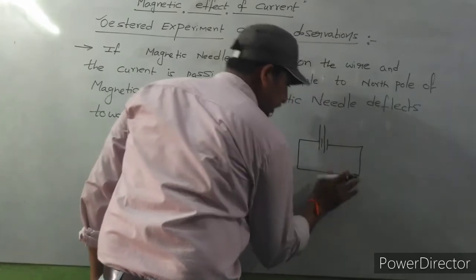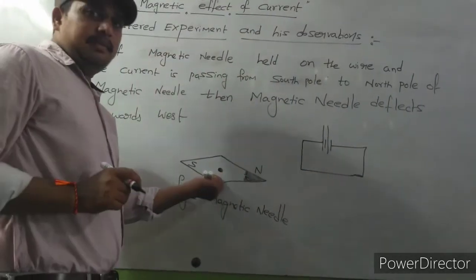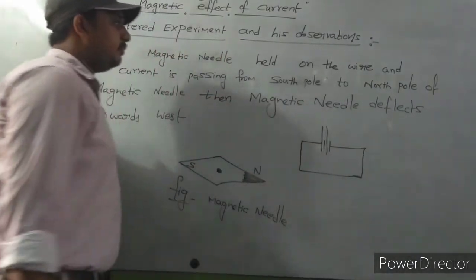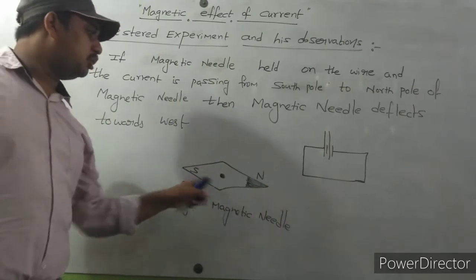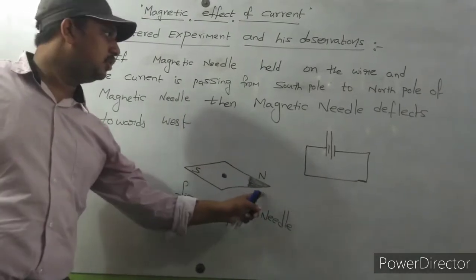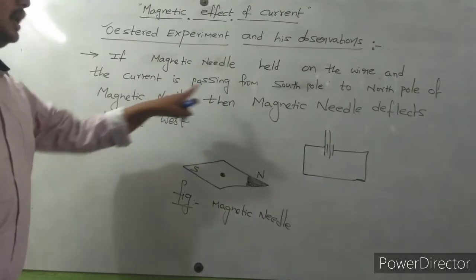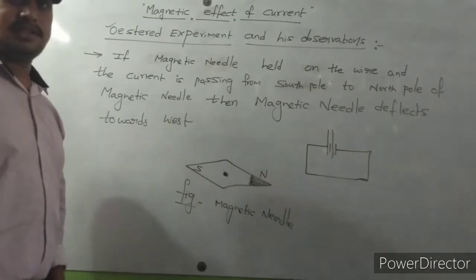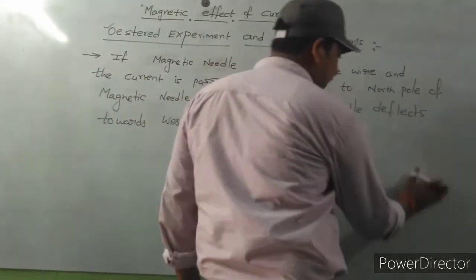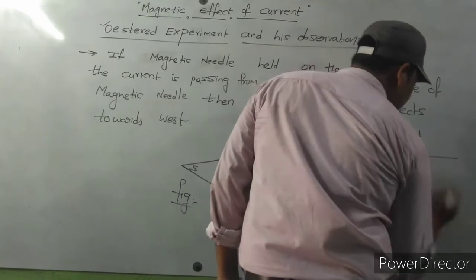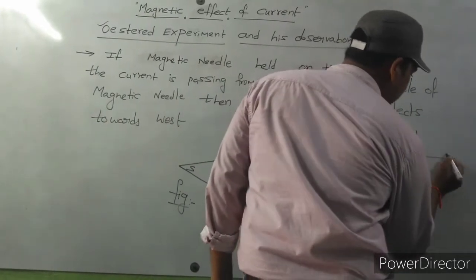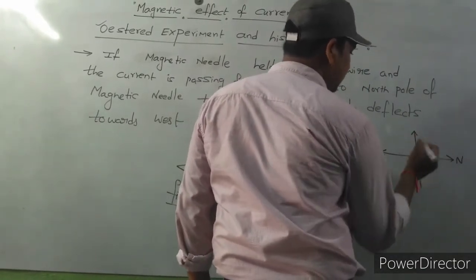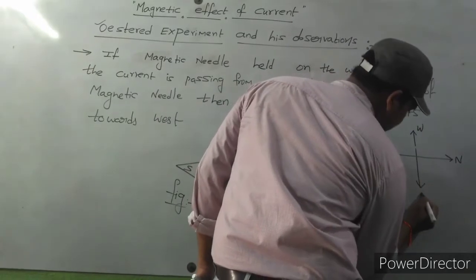Okay, this is the setup. If you bring this needle and place it on this electric wire setup, and the current is passing from south pole to north pole of the magnetic needle, then the magnetic needle deflects towards west. For example, this is north, here it is south, and this is west, and this is east.